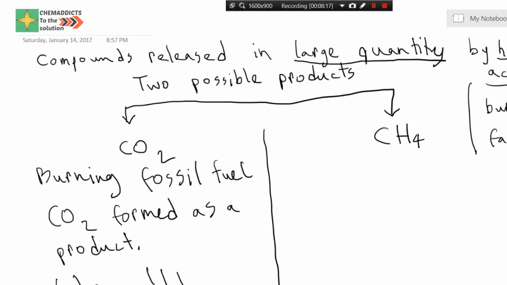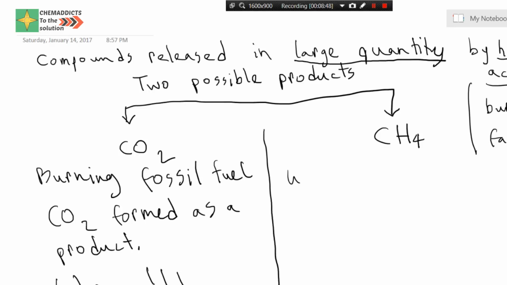Okay, so now let's talk a little bit about this methane. Burning fossil fuel doesn't produce methane. The main source of methane is, as you can guess, when we fart. When we fart we produce methane. It is nothing compared to carbon dioxide.